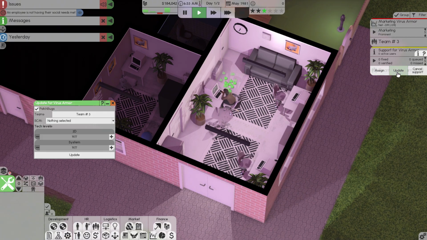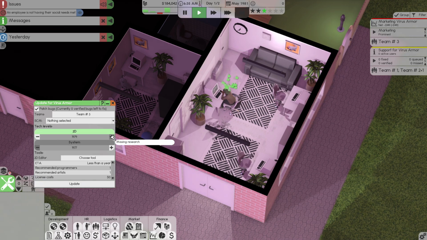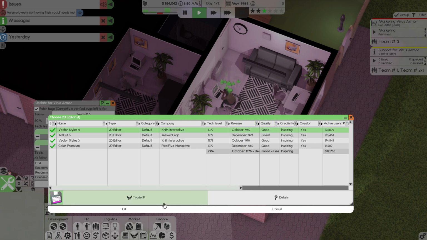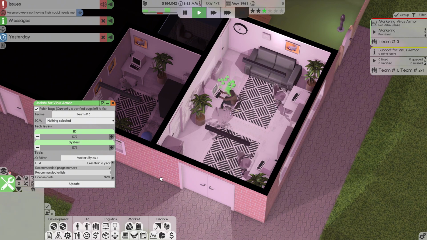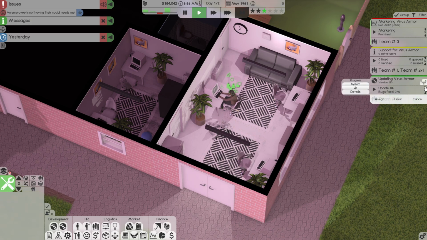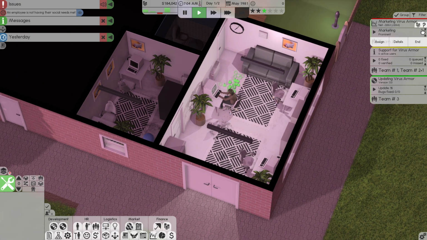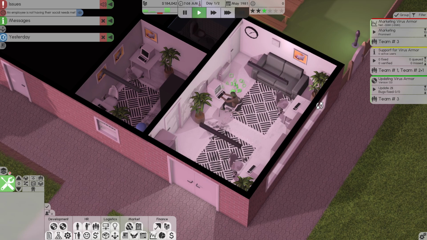And first thing I like to do is always update software when it first comes out to the latest and greatest. So 1979 on 2D and system, the 2D editor, let's see what we've got. What I want to do is go by active users in this case, October of 1980. All right, so Vector Styles 4 will be the 2D editor, and let's go and push out an update. The second thing I like to do once the update is done is I like to see if we can port this to another operating system.